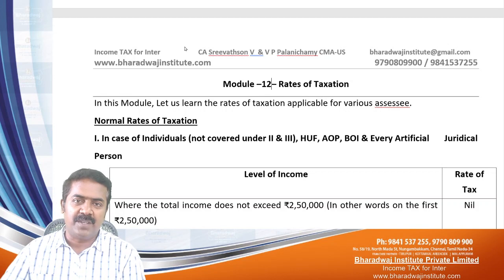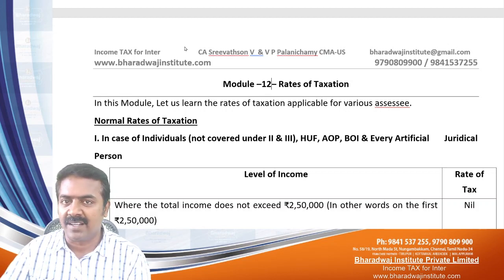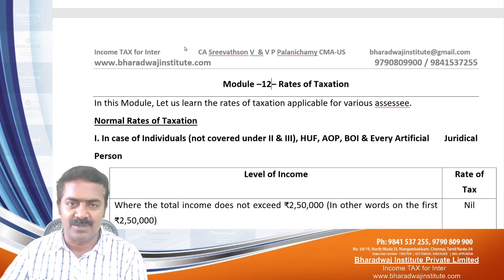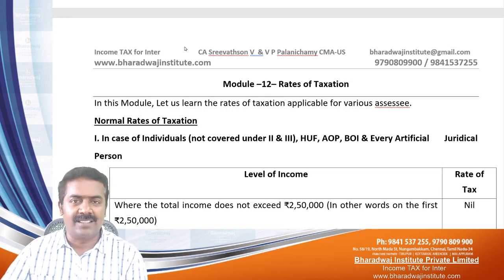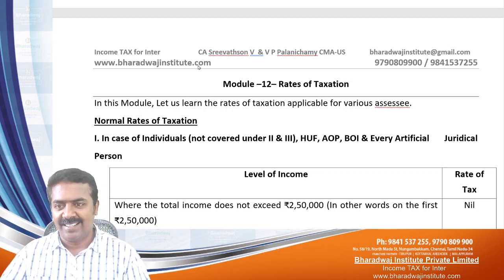Okay, so first we'll discuss general rates of tax. Then we will go for specific rates of tax on certain incomes. There are certain things which are taxed at some specified rates, which we will see. First,